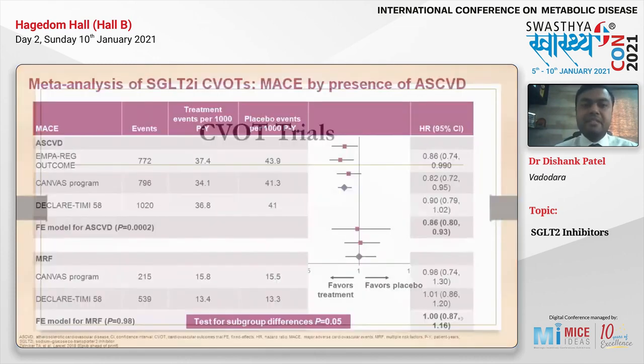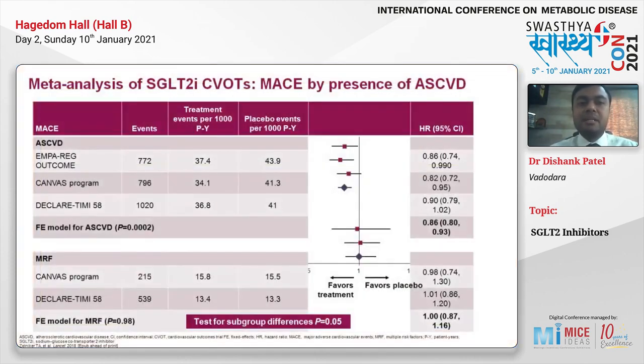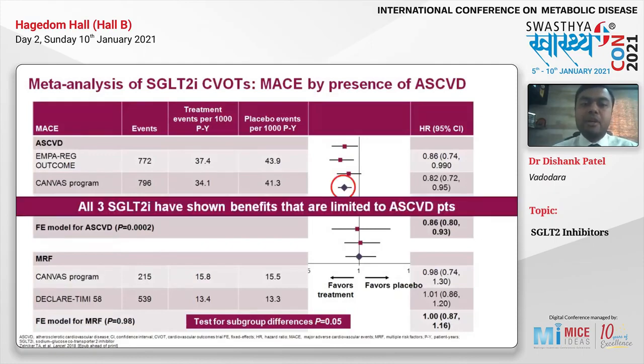This slide represents the meta-analysis of the CVOT trials, where you can see the outcome of 3-point MACE. All three SGLT2 inhibitors can significantly reduce the 3-point MACE in patients who have established cardiovascular disease. But the benefit is not there in patients who did not have established cardiovascular disease.